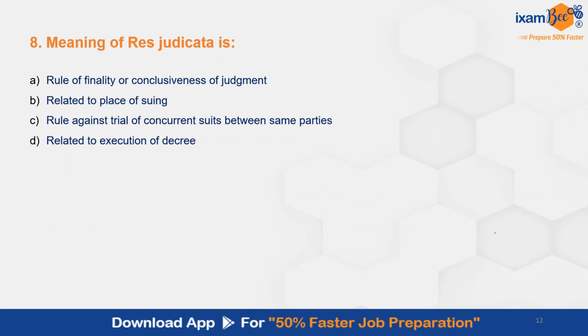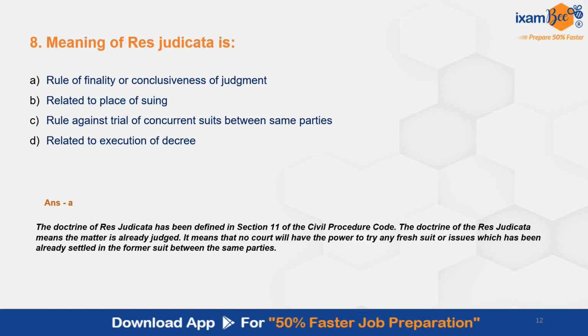Question number 8. Meaning of res judicata is. The correct answer here is A. Rule of finality or conclusiveness of a judgment. The doctrine of res judicata has been defined in section number 11 of CPC. This doctrine means the matter is already judged. It means that no court will have the power to try any fresh suit or issues which has already been settled in the former suit between the same parties.